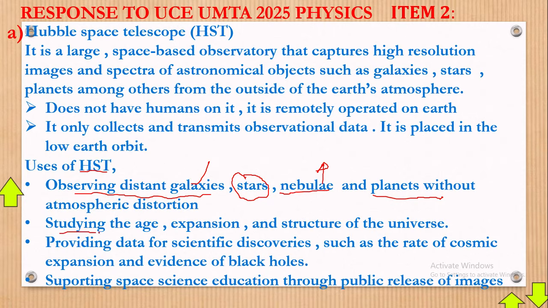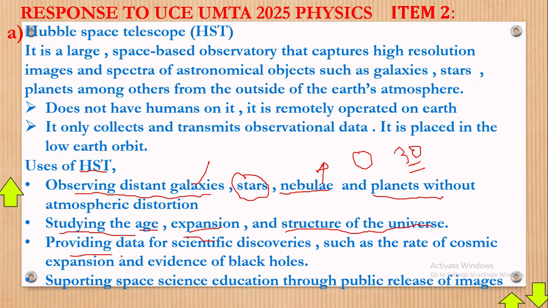Then it helps us in studying the age, expansion, and structure of the universe. Remember, if the Earth is just here, what we call the universe is much bigger. It can help us in studying the age, expansion, and structure of the universe. Remember, this telescope has spent over 30 years up in the air there. So with it, you can easily notice any changes in the universe.